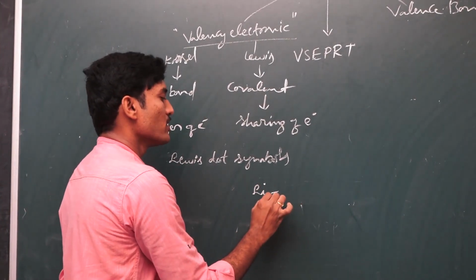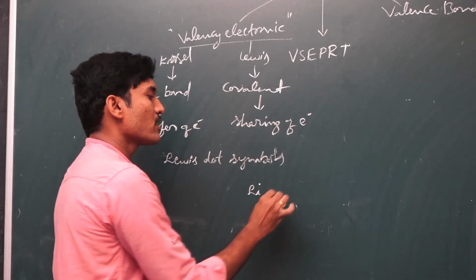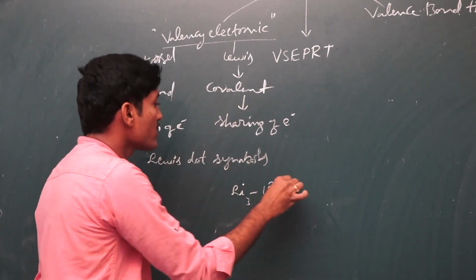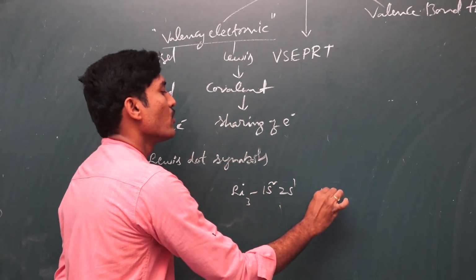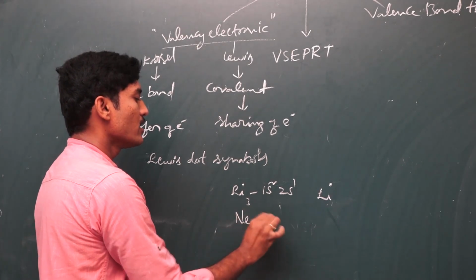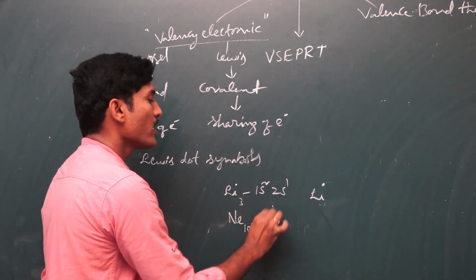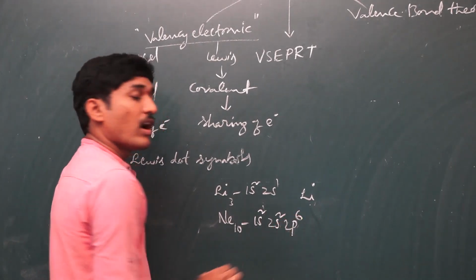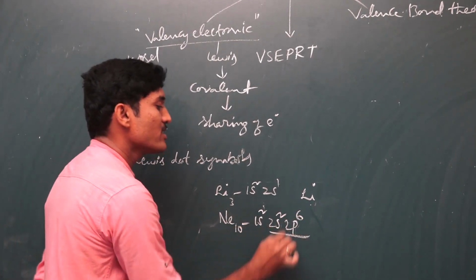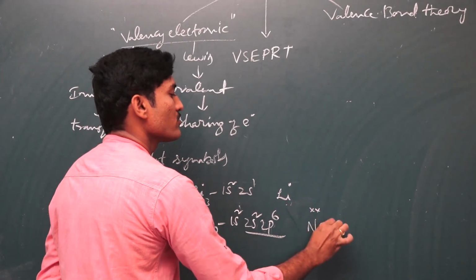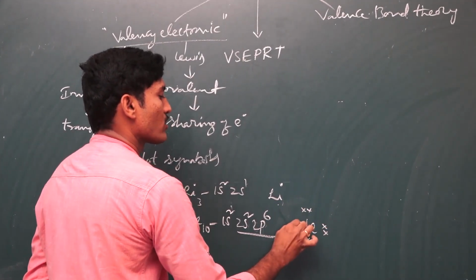Lithium has 3 electrons in total, 1s2 2s1 is the configuration, and the valence electron is only 1. So lithium has only 1. Suppose it is neon, which has 10 electrons, and 1s2 2s2 2p6 is the configuration of neon. Totally the valence electrons are 8. So neon is represented like this, with 8 electrons.